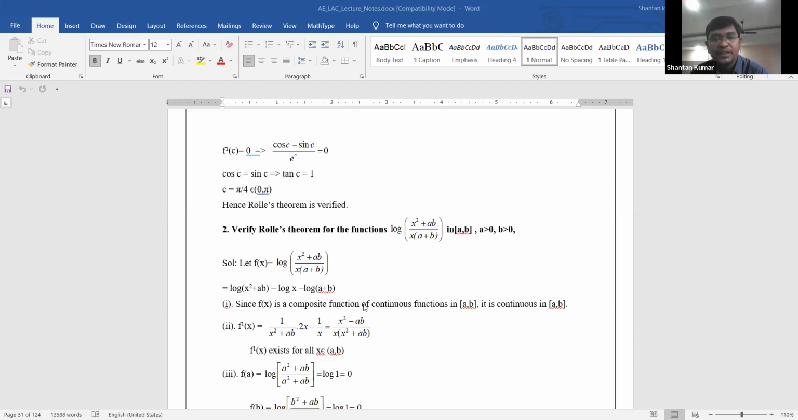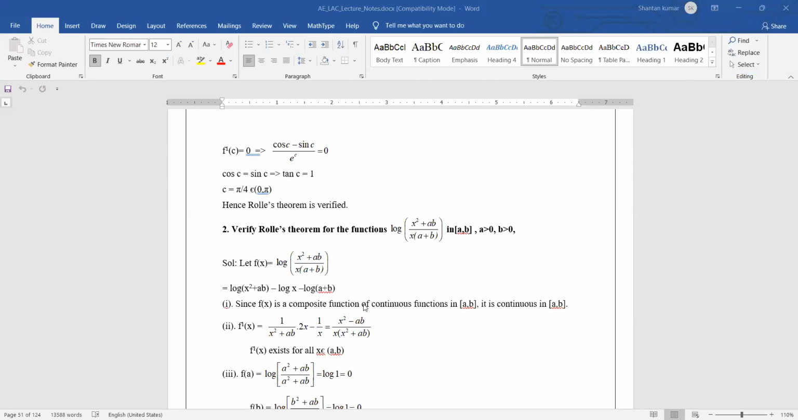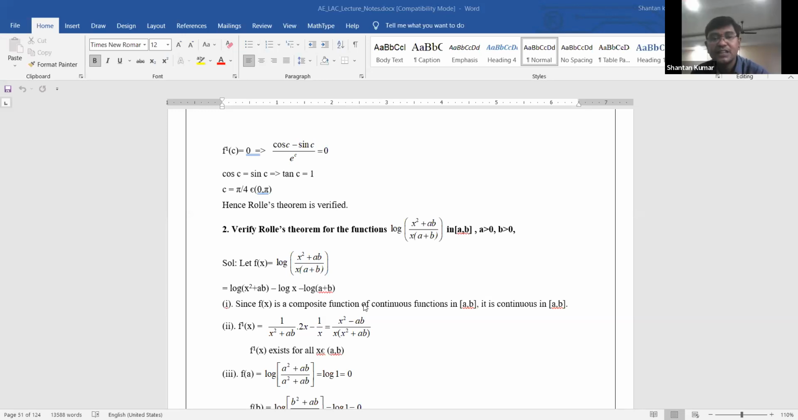Similarly you need to observe the derivative of the function, that is f dash of x. Why are we finding f dash of x? To check whether the derivative exists or not. Therefore, f dash of x is the derivative of log of x square plus ab. What is the derivative of log of x square plus ab?